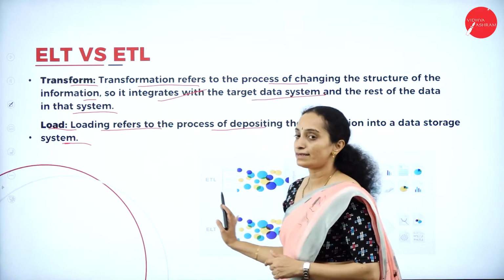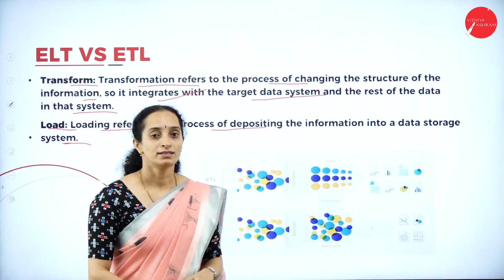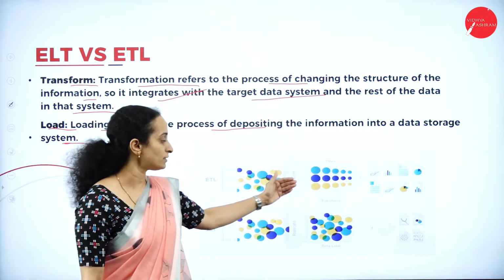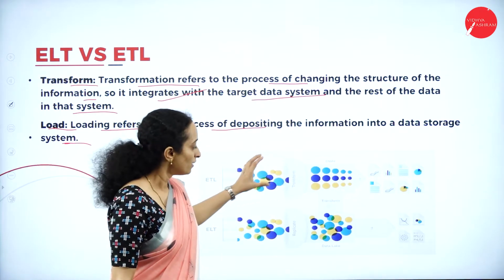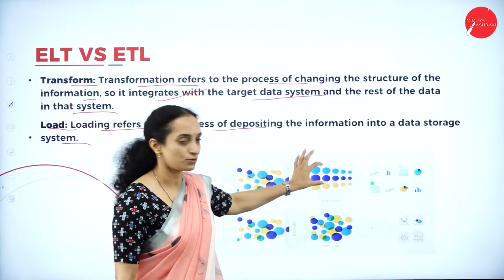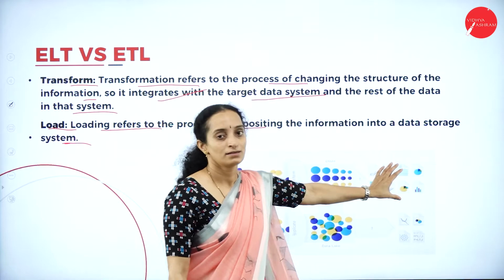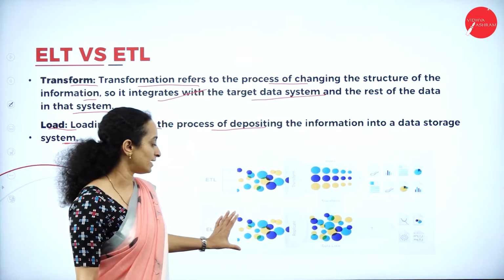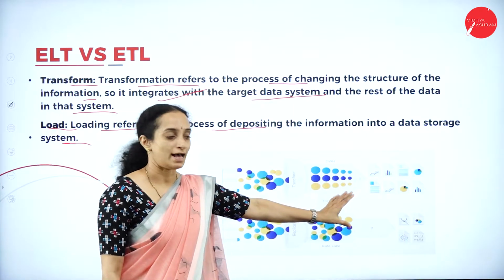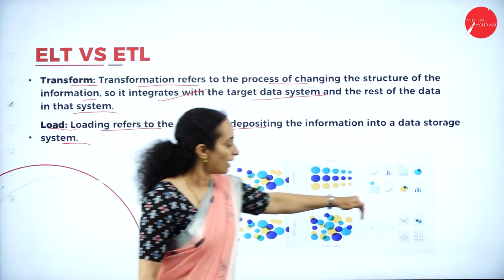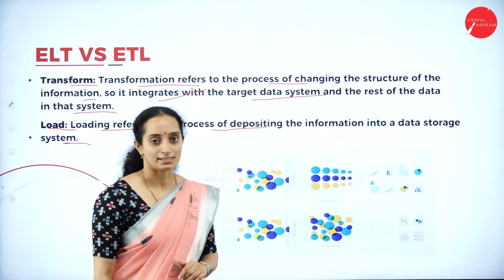Here we have the diagrammatic representation of the ETL and the ELT. Data is moving through this transformation channel. The data is transformed. This is unstructured. This will be made into structure and is stored in the data warehouse or in the target. In ELT, data is moved as it is into the data lake or the target. After that, it will be transformed.